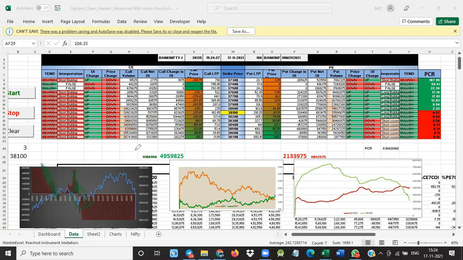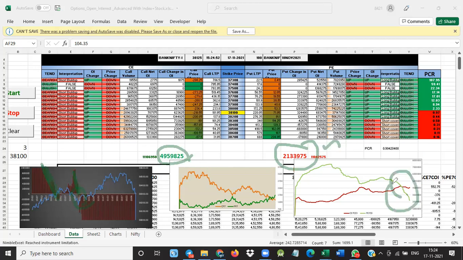Okay, you see, when I was starting this session, the put was higher than this value. See, this is 49 lakhs. It is 21 lakhs. This morning, it was the contrast. You see here, the lines are crossed.